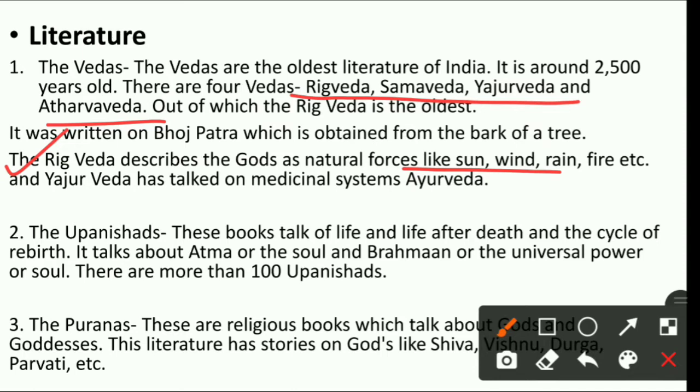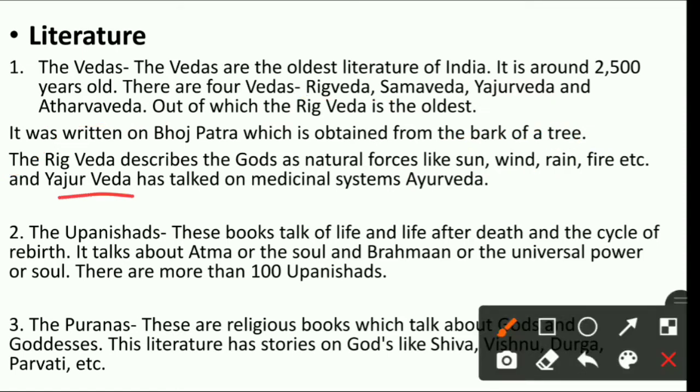They do not worship idols, जो मूर्तियों की पूजा नहीं करते थे, but they believe in natural forces like sun, wind, rain, fire. मतलब वो इन चीज़ों को मानते थे, इन चीज़ों की पूजा करते थे, the natural forces.